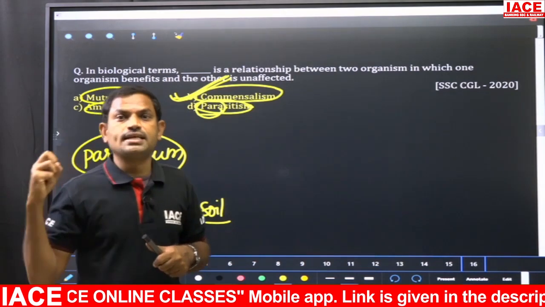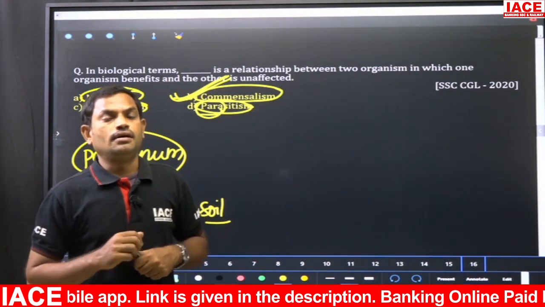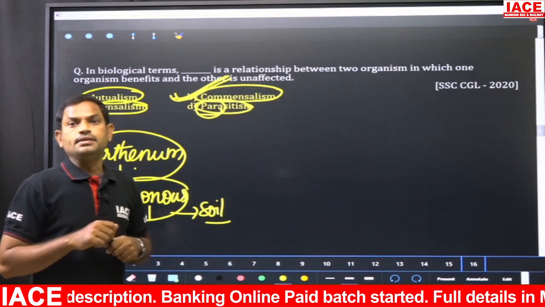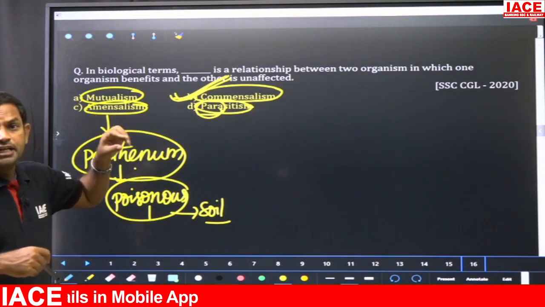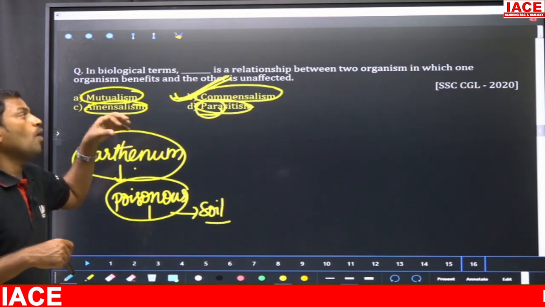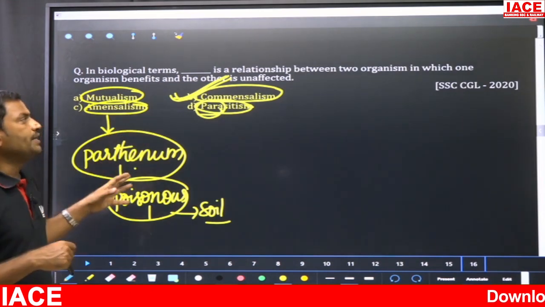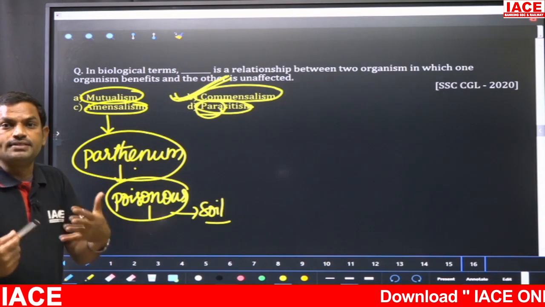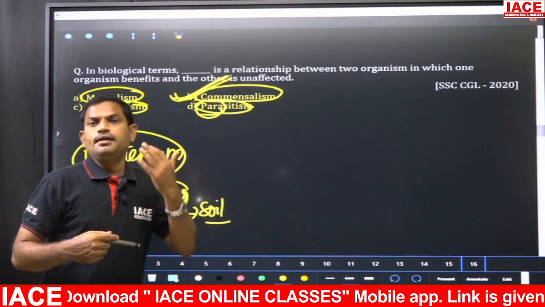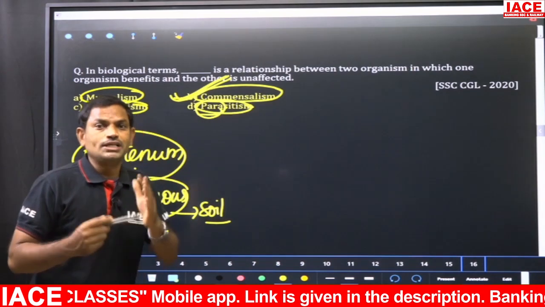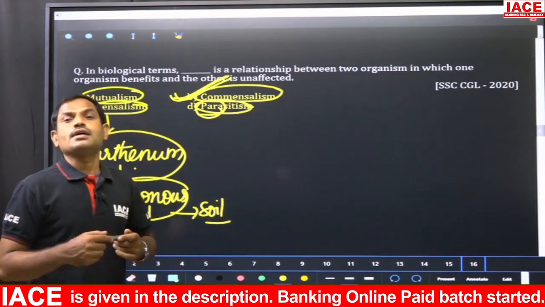Those insects are eaten by the cattle egret. So this is an association of two organisms where one is totally benefited and the other is unaffected. Because of the cattle egret there is no use to the cattle, but there is a benefit only to the bird. Such an association is called commensalism.